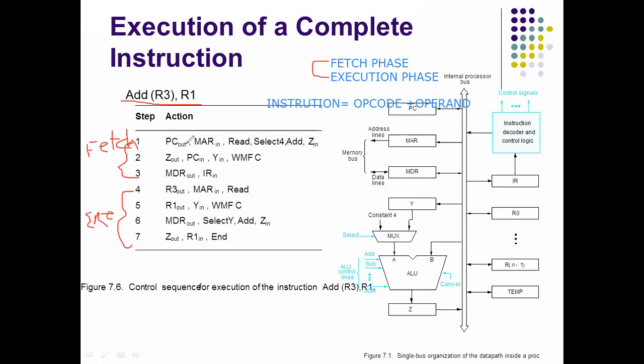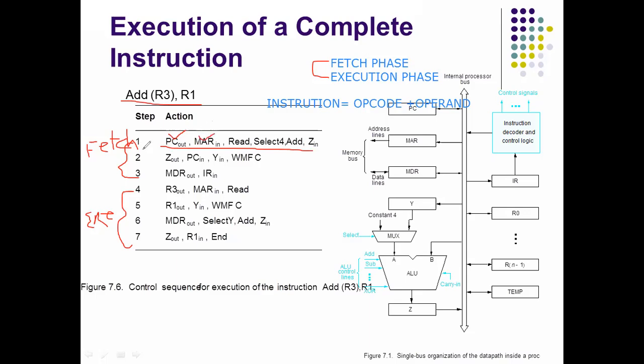That is why in the first step the instruction fetch operation is initiated by taking the contents of PC into the memory address register.